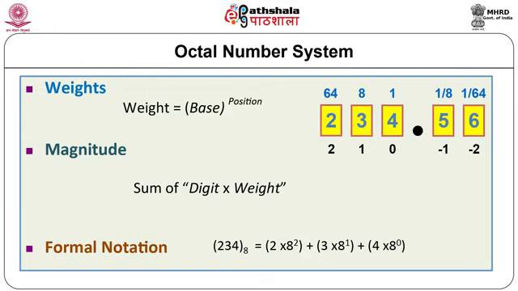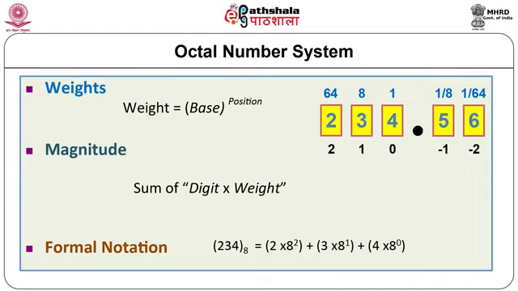The fractional part can also be represented in octal number system. In octal number system, the weight of each digit position increases by a factor of 8, like 8, 64, 512, as we move towards left, and decreases by a factor of 8 as 1 upon 8, 1 upon 64 and so on.